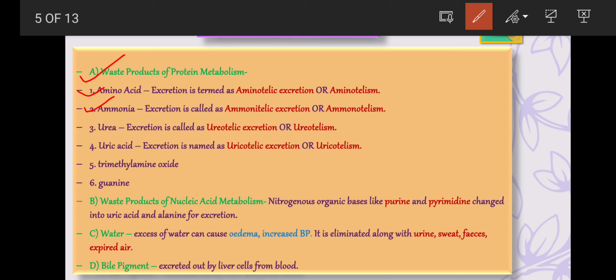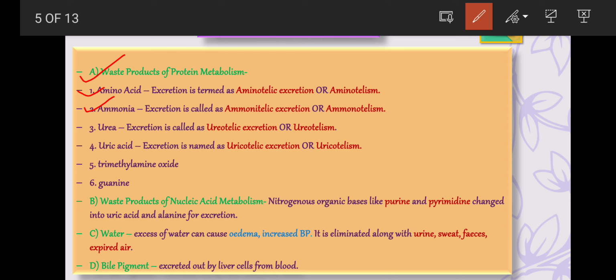In most animals, excess amino acids are deaminated, that is degraded into keto and ammonia groups. The keto groups are used in catabolism for the production of ATP molecules, whereas ammonia is excreted as such.